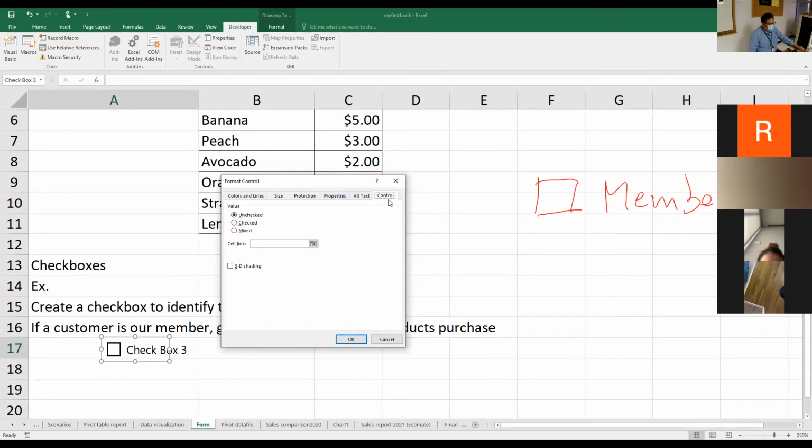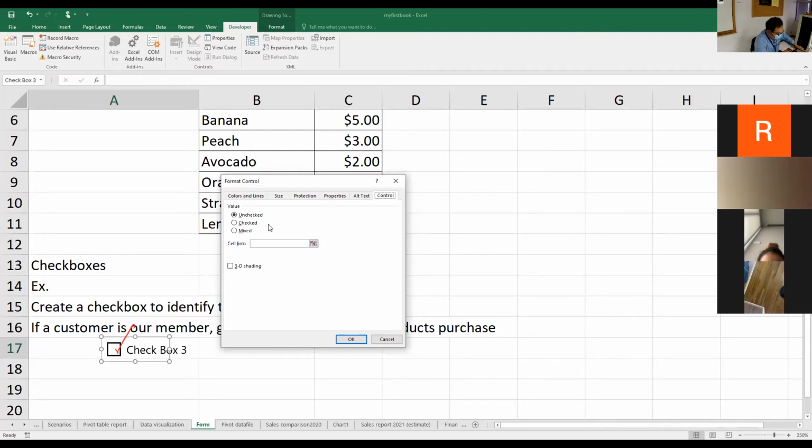After that you see lots of tabs again, but the important one is the Control tab. Here you see Unchecked, Checked and Mixed. What are they? Unchecked means that when you open this workbook and open up this form, the checkbox will be blank like this. We call it unchecked. Checked means that when you open up your workbook and this form, the checkbox will be ticked for you already. It will always be like this.